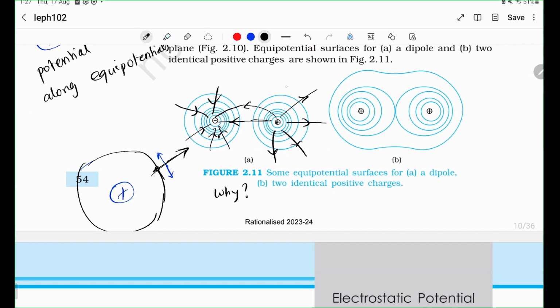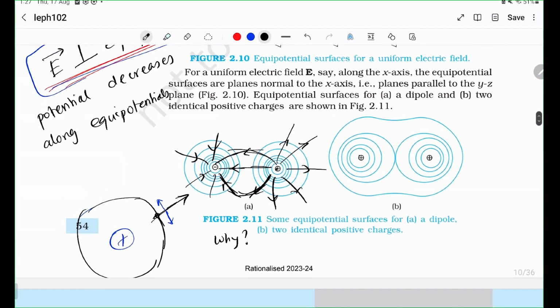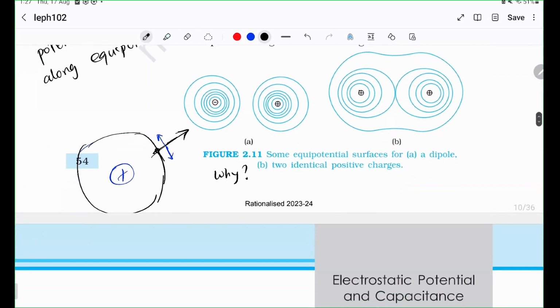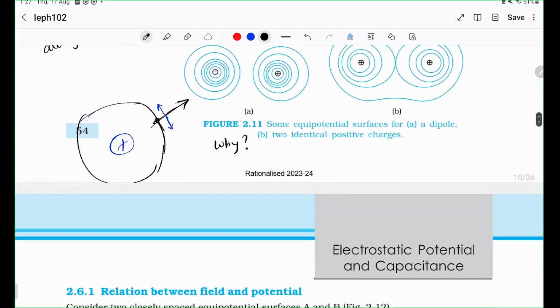The electric field is away from a positive charge and into a negative charge. So this negative charge wants to pull, but this wants to push. So this line sort of bends and comes here. I hope it's intuitive to understand how to draw electric field lines. Once you draw the field lines, just look at all the circles or all the surfaces that are perpendicular to every one of these lines, and that is simply your equipotential.